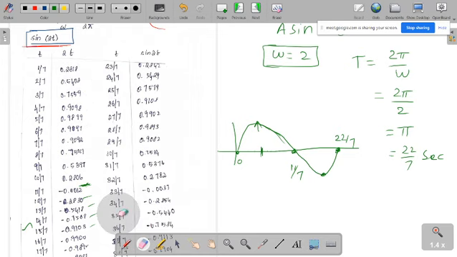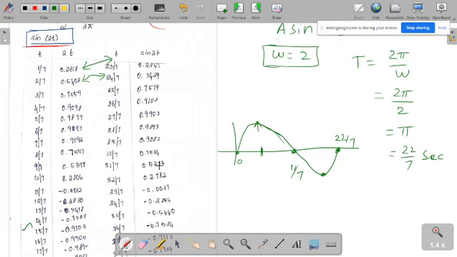Approximately your value will be the same as this one. Whatever value you have here, again approximately you will have that value. Again at 2/7, 4/7 will be exactly the same.